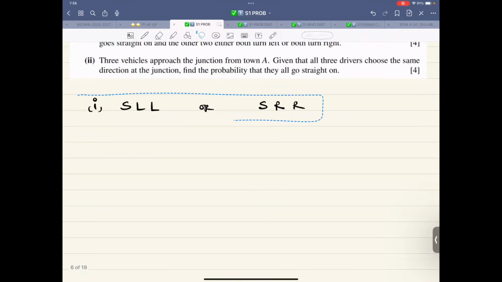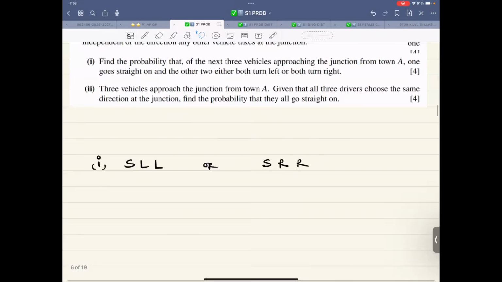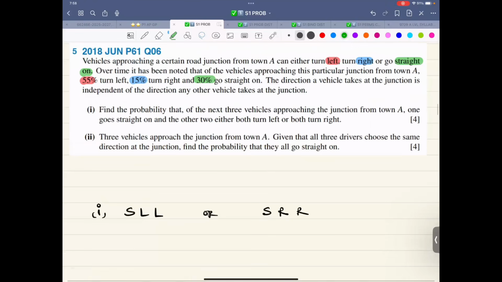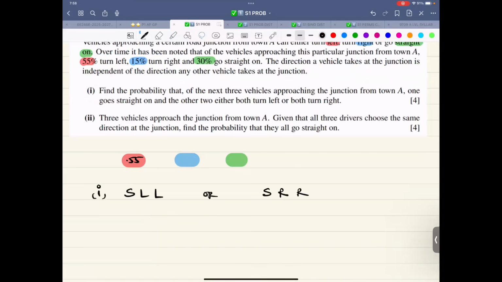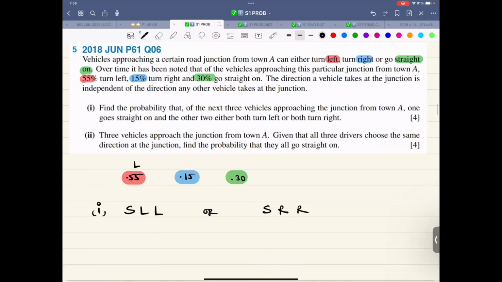Now, let me write down the probabilities: the red one is 0.55, the blue one is 0.15, and 0.30 is the green one. They are left, right, and straight respectively.